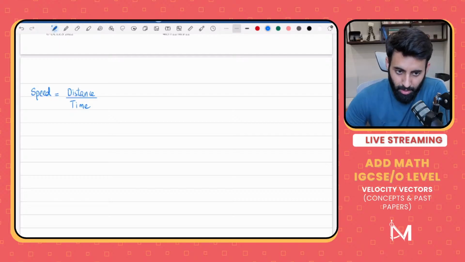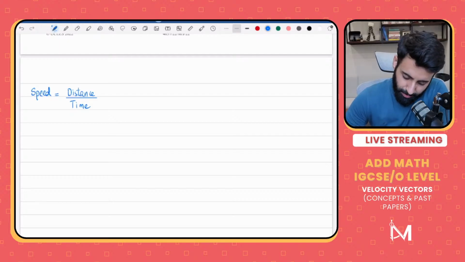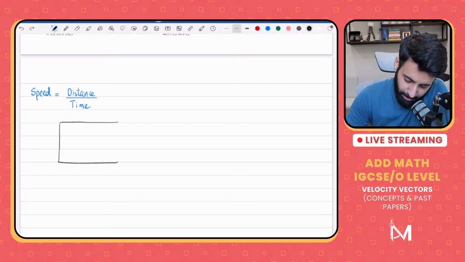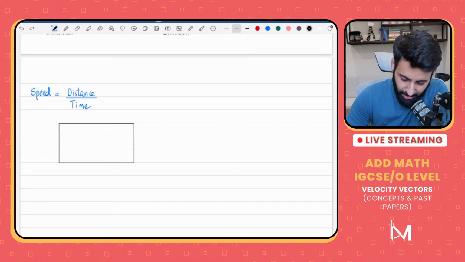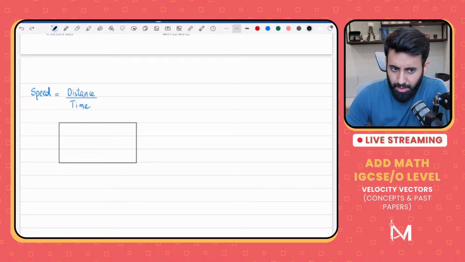Now, one thing to remember: how we give the distance and how we give the displacement. There is a difference between the two. Displacement, because it's a vector quantity, is given as a vector. Distance, because it's a scalar quantity, is given as a value.